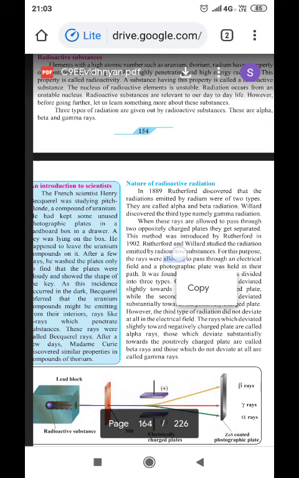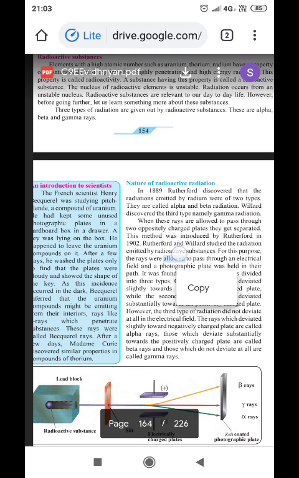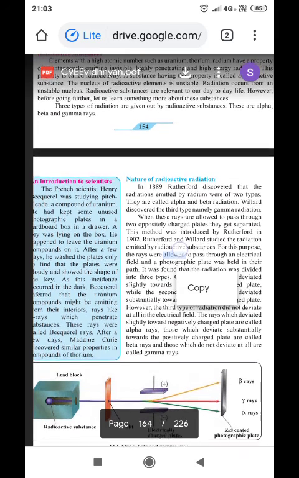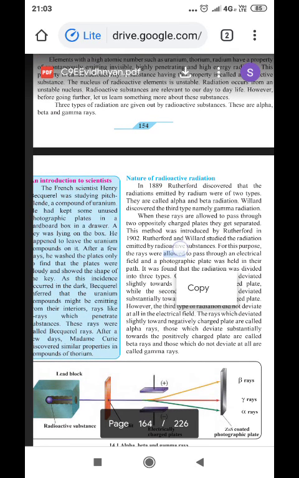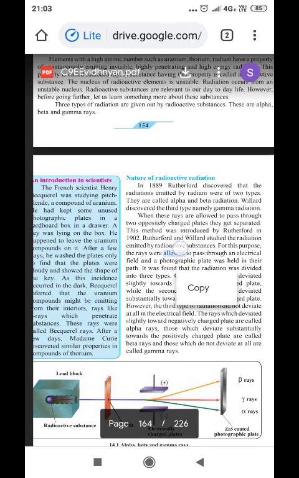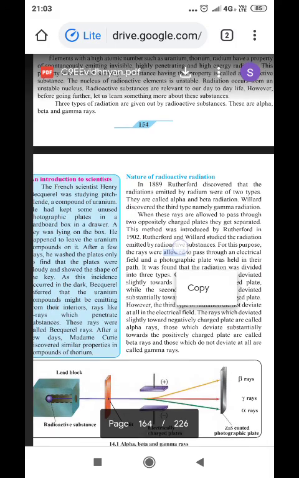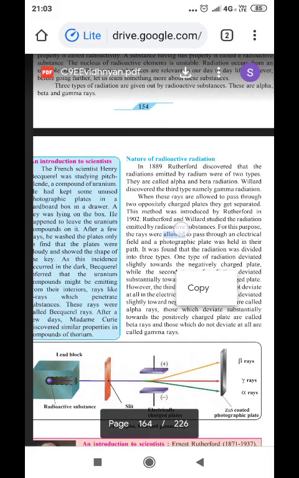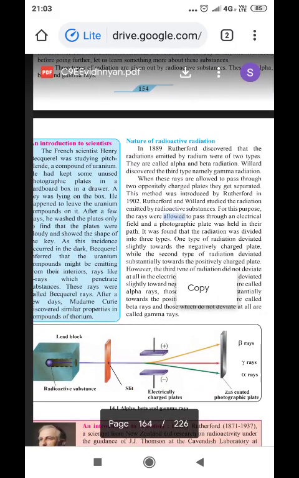Radioactive substances are relevant to our day-to-day life. However, before going further, let us learn something more about these substances. Three types of radiations are given out by radioactive substances. They are alpha, beta, and gamma rays. Nature of radioactive substances.